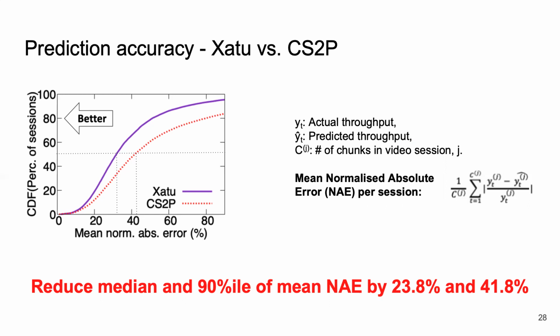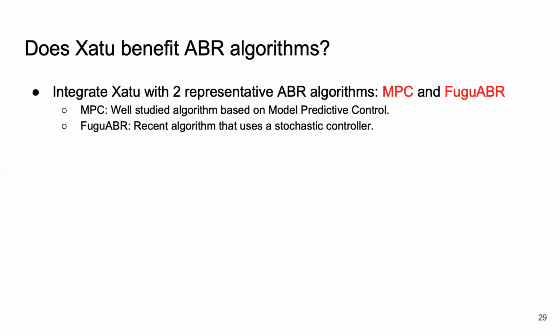We did consider other metrics to measure the error and found that Xatu consistently outperforms CS2P by over 10 to 25% in median. Next, we integrate Xatu with two ABR algorithms, MPC and Fugu-ABR. In this talk, I'll focus on Fugu-ABR. The other results are shared in more detail in the paper.